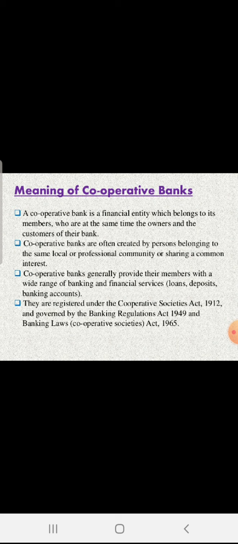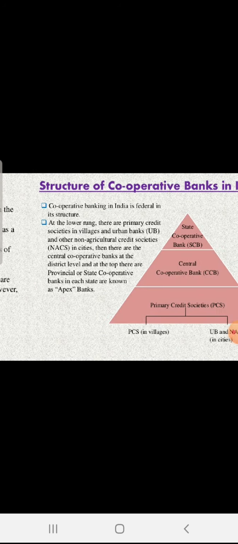In the last lecture, we studied about the cooperative banks. Okay, what is a cooperative bank? I am revising again for the new members. What is a cooperative bank? It is a financial entity which belongs to its members, who are at the same time the owners and the customers. Those societies are established for the welfare of the community, the welfare of the rural area, which is nothing but the cooperative society, right? In the last lecture, we studied the structure.